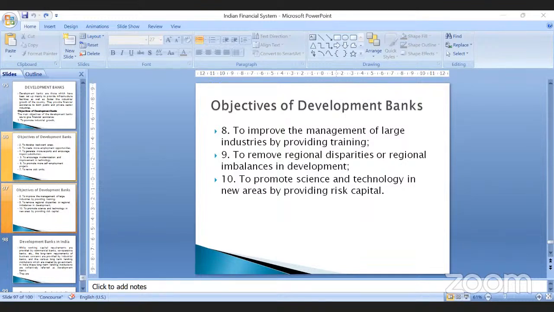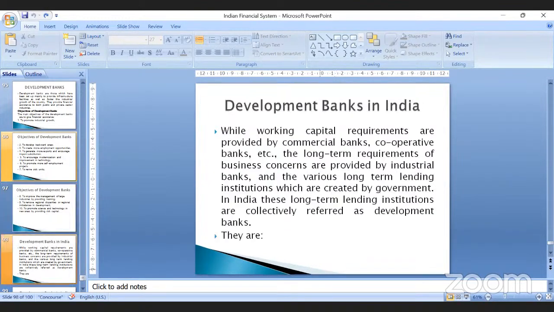Now, whenever we are talking about development banks in India, see, commercial banks and cooperative banks provide working capital requirements, that is, money required to run the day-to-day activities of a company. For those working capital requirements, commercial banks and cooperative banks provide the loans. But every organization also has long-term requirements.